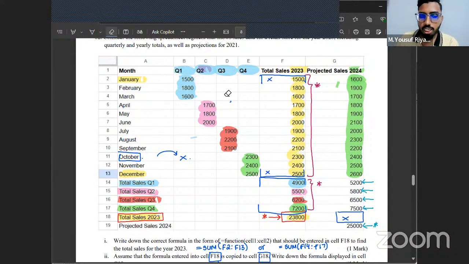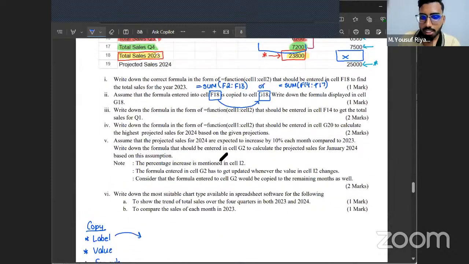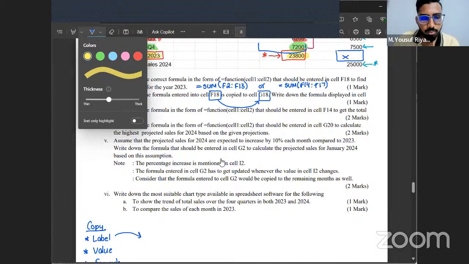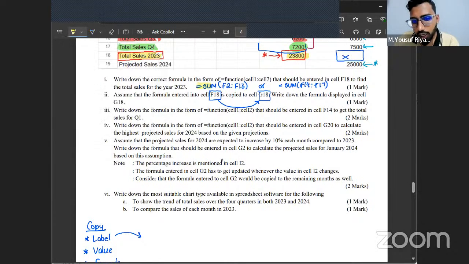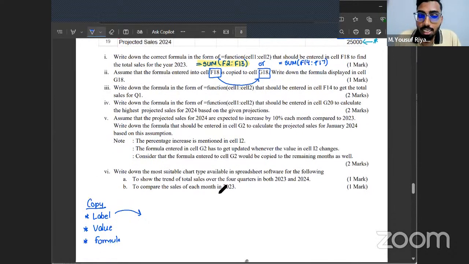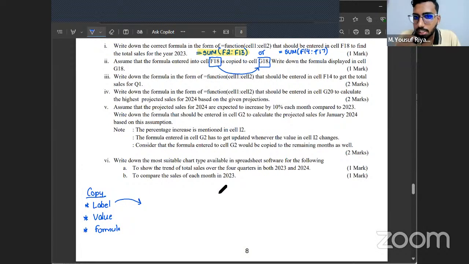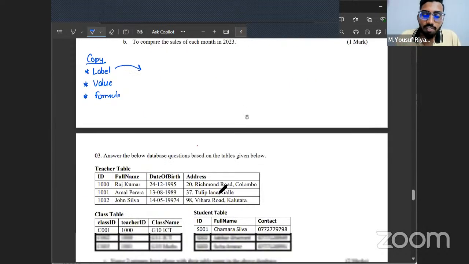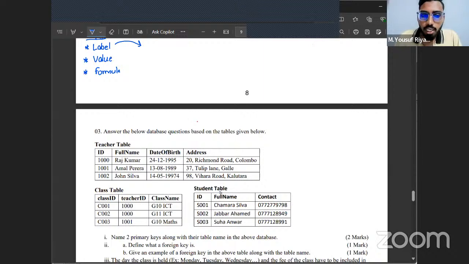But in a spreadsheet, if there's a formula, again, keep in mind only formulas. If there's a formula in one cell, for example, in the cell F18, we wrote a formula like this. There's one thing you have to keep in mind in spreadsheets when you copy paste a formula, there is something that will change. Everything in the formula will not change. Only the cell addresses in the formula will change.